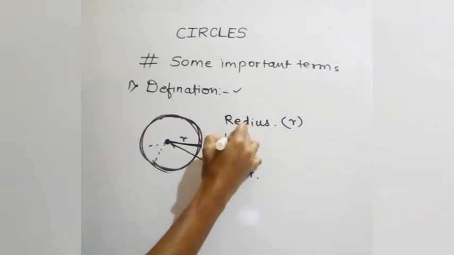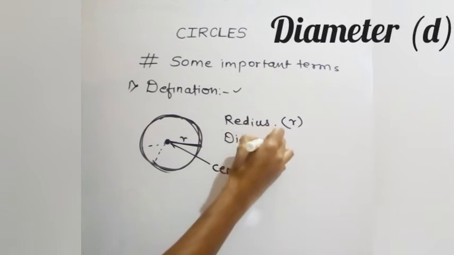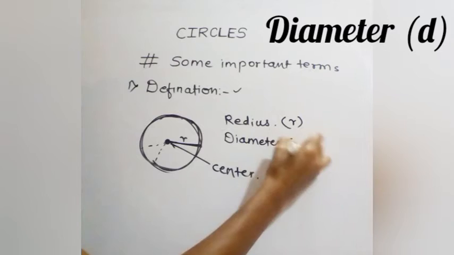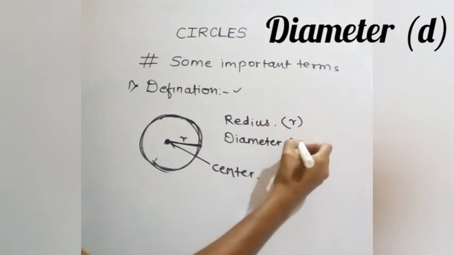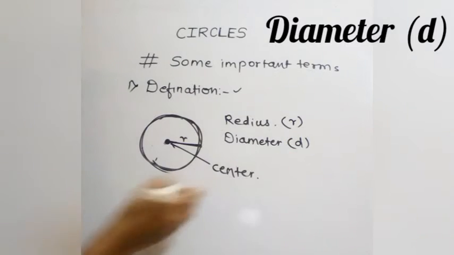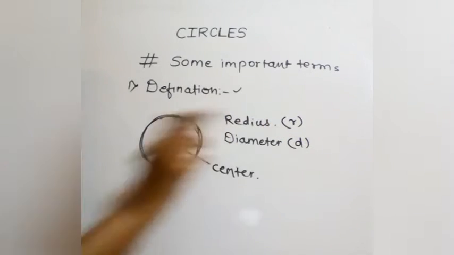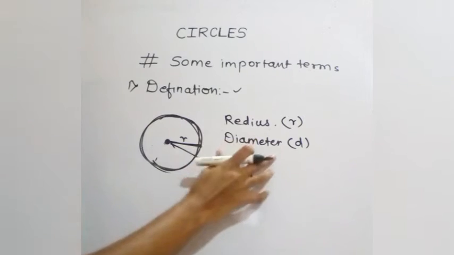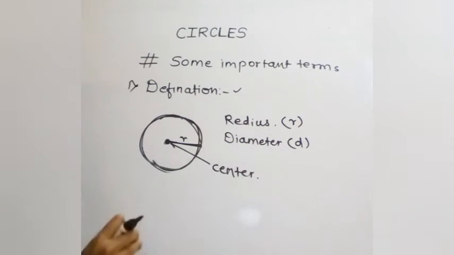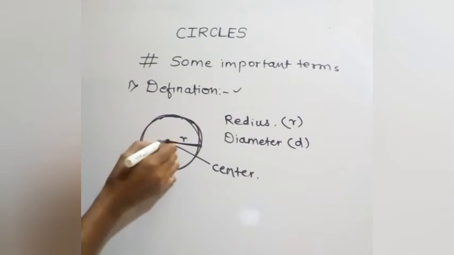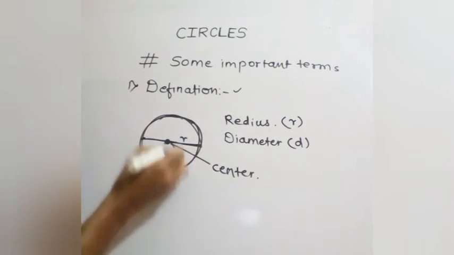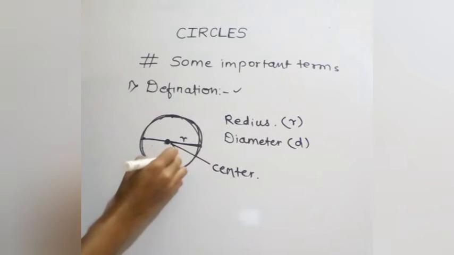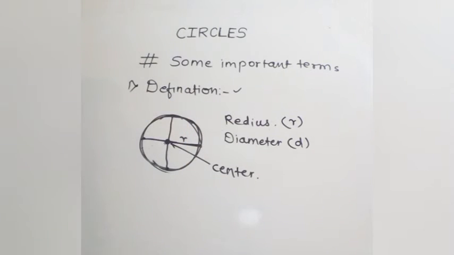Now let's talk about diameter. What is the diameter of the circle? Diameter is denoted by D, sometimes capital D, sometimes small d. The diameter is double the radius. From one point to another point, passing through the center of the circle, is called the diameter.